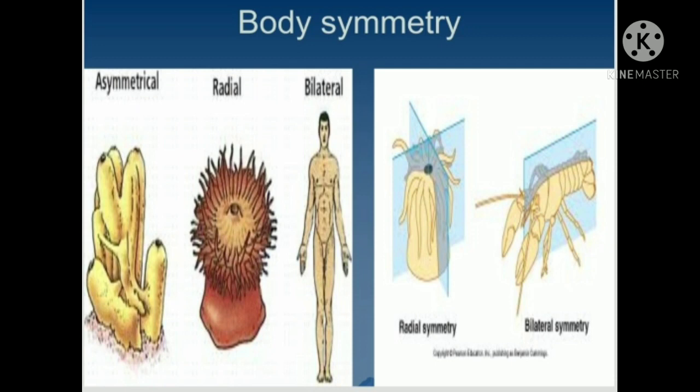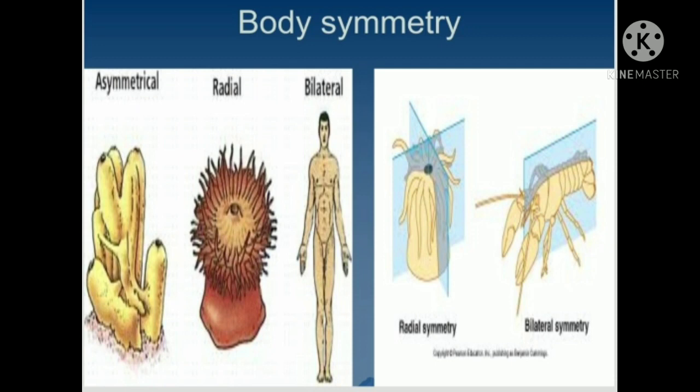Now the first one, asymmetrical animals. The body of asymmetrical animals cannot be divided into two equal halves by any plane, like sponges and snails. You are all quite aware of snails. If we cut the snail, it is not going to give proper similar sides. We will not get two exactly similar halves. Therefore, snail is an example of asymmetrical animals.